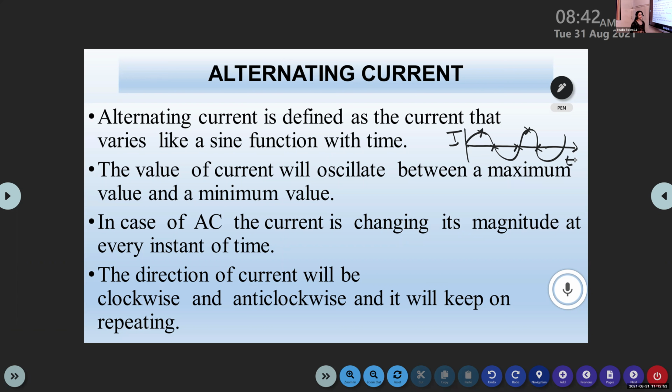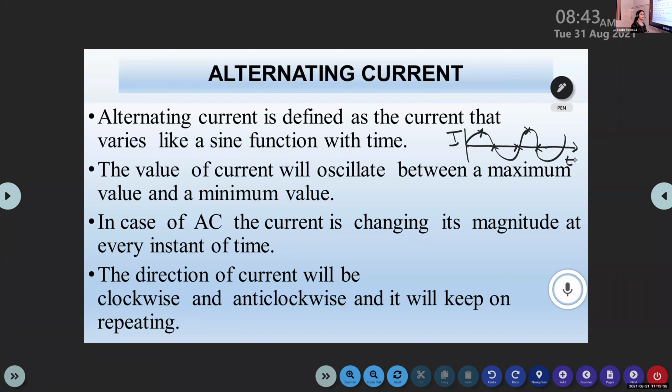And the value of this alternating current will oscillate between a maximum value and a minimum value. That is why for domestic purposes, most of the electrical devices that we use work based upon this alternating current, because we can vary the value of current as we need. According to our choice, we can vary the value of the current. And for domestic purposes, we prefer alternating current over direct current.